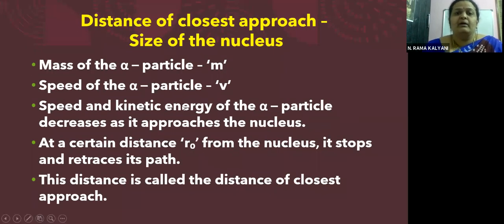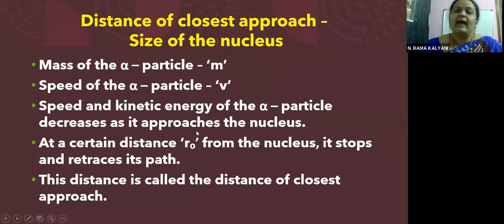Now, children, as I have told you, Rutherford's experiment also successfully estimated the approximate radius of the nucleus. So let us see how they could find it out. Let us say m is the mass of the alpha particle, v is the speed of the alpha particle, and the speed and kinetic energy of the alpha particle decrease as it approaches the nucleus.